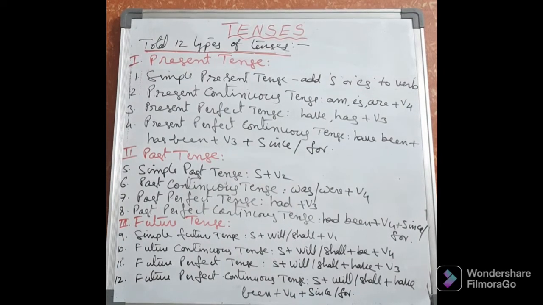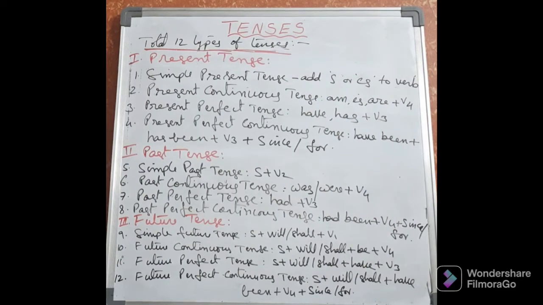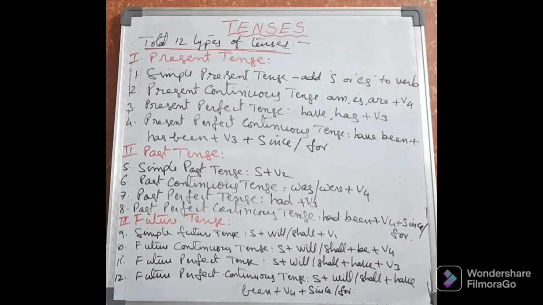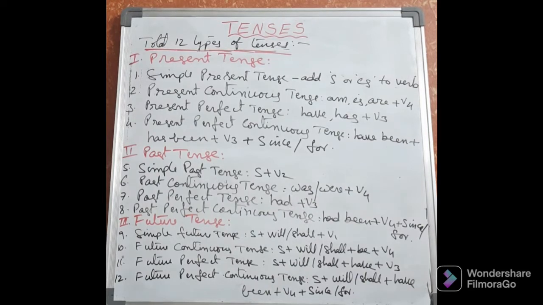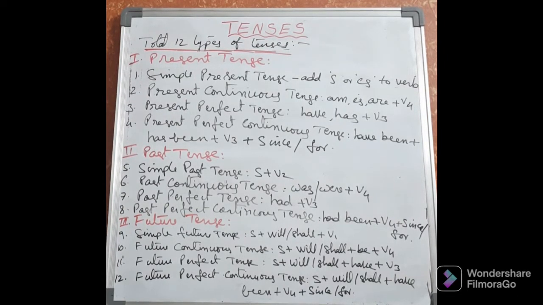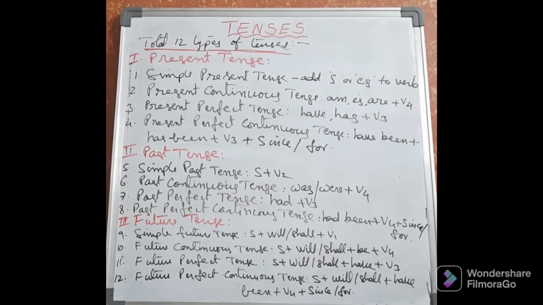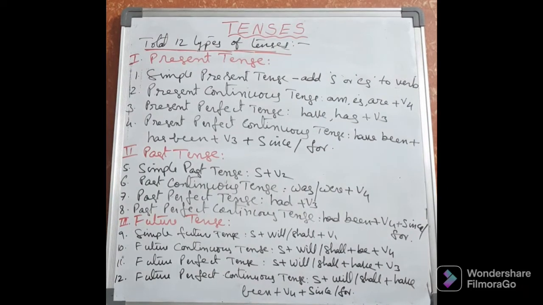So, I had given the helping verbs also, because in tenses helping verbs play a great role, so that we can understand when this work is done. So, see, in simple present tense, we just have to take a subject and a verb. Verb also, V1 we have to take, and as I have written there, add s or es to the verb. With the singular subjects we have to add s or es to the verb. These are the rules we have to follow while writing the simple present tense sentence.